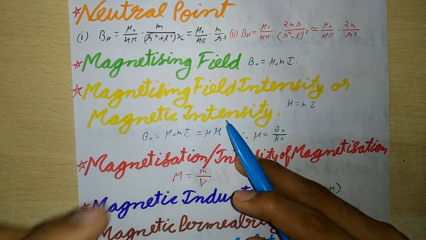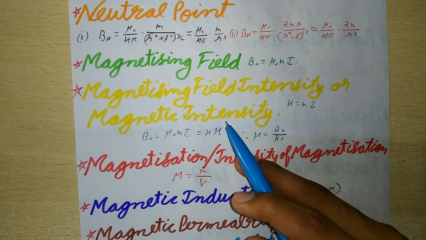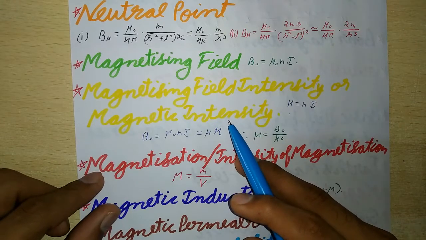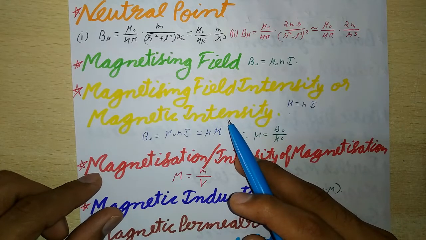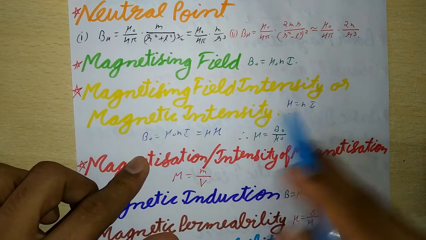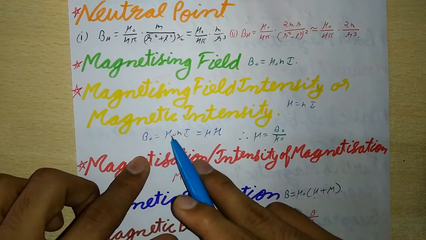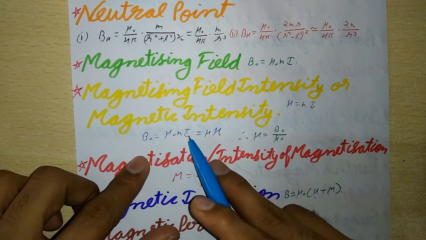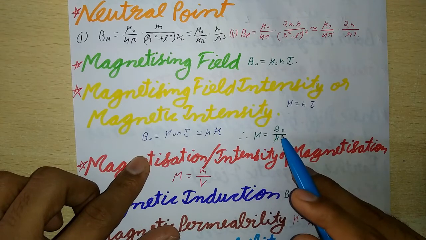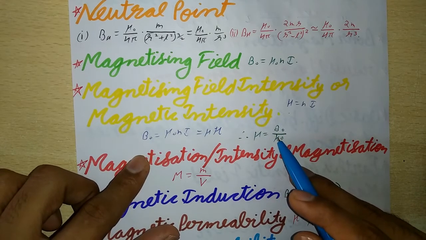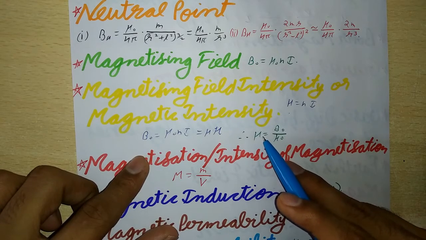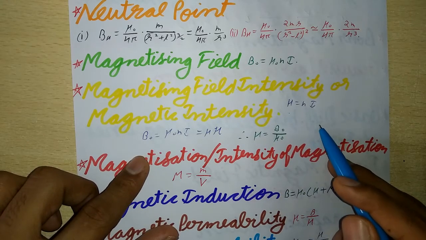It is the number of ampere turns n I flowing around the unit length of the solenoid required to produce a given magnetizing field. Thus, this H will be equal to n I, and also B naught will be equal to mu naught n I, which is equal to mu naught H. Therefore, H will be equal to B naught upon mu naught, and the SI unit of this H is ampere per meter, and its dimensions are L to the power minus 1 and A to the power 1.